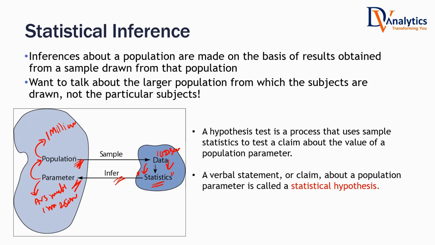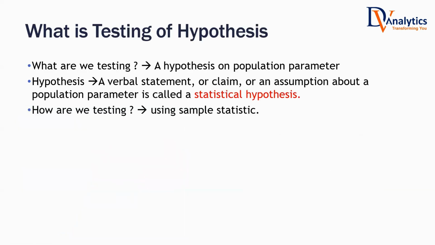We take a decision on the population. This whole process is known as testing of hypothesis. What is testing of hypothesis? What are we testing? A hypothesis on the population parameter. Is the first statement clear? What are we testing? An assumption on the population parameter. Anything that is calculated on the population is known as parameter.